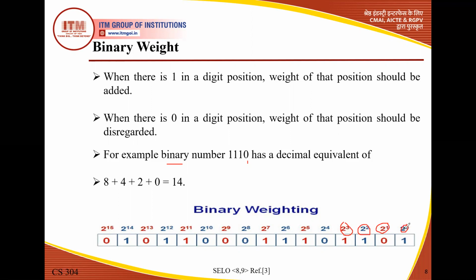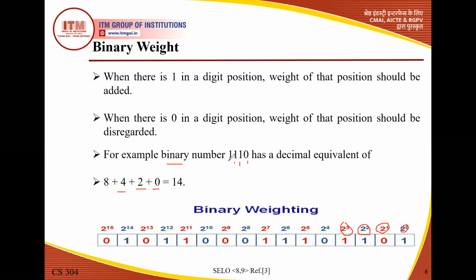Suppose we start from the initial point. 2 to the power 0 means the value is 1, but here the initial bit is 0, so this 0 is multiplied by 2 to the power 0. When any quantity is multiplied by 0, the final value is 0. So this is 0. Next, the second bit, 1, is multiplied by the second weight, 2 to the power 1, 2 into 1, so we have 2. The third bit is 1, multiplied by the third weight, 2 to the power 2, 4. 4 into 1 is 4.